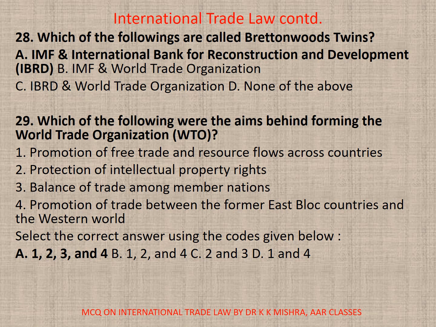Now, question 29. Which of the following were the aims behind forming the World Trade Organization? So, all four, like 1. Promotion of free trade and resource flows across countries. 2. Protection of intellectual property rights. 3. Balance of trade among member nations. 4. Promotion of trade between the former East Bloc countries and the Western world. So, correct option is A here, 1, 2, 3 and 4.